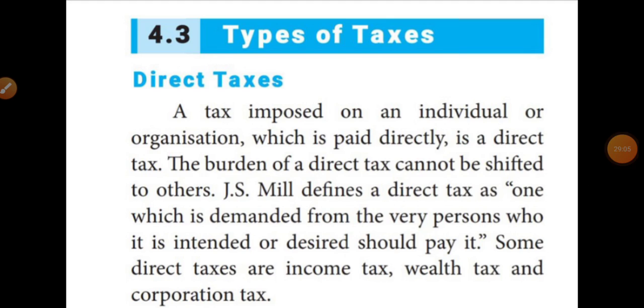Students, now we learned about types of taxes. How many types of taxes? Very good. Two types of taxes. Indirect taxes and direct taxes. Direct tax means the tax imposed on an individual or an organization and paid directly is called direct taxes. That means one particular person or organization directly pays the tax. The tax is levied directly. That is called direct tax.